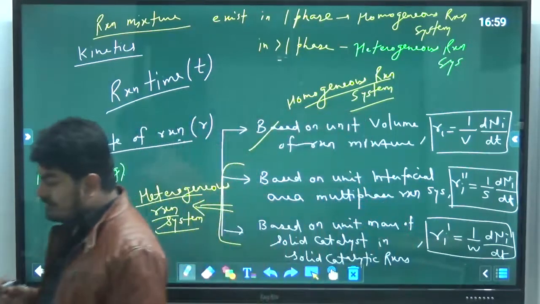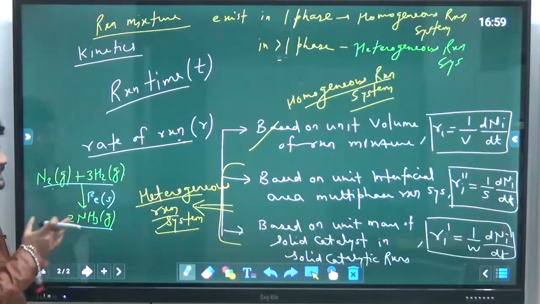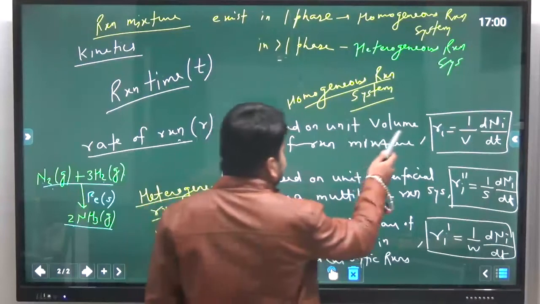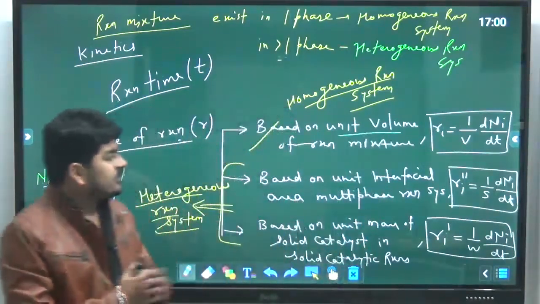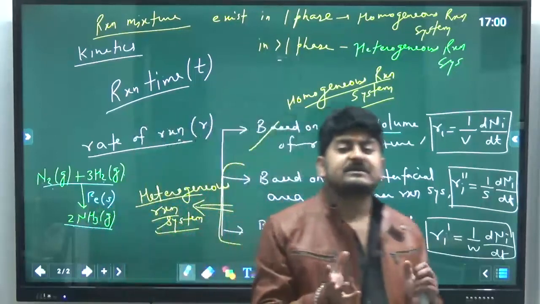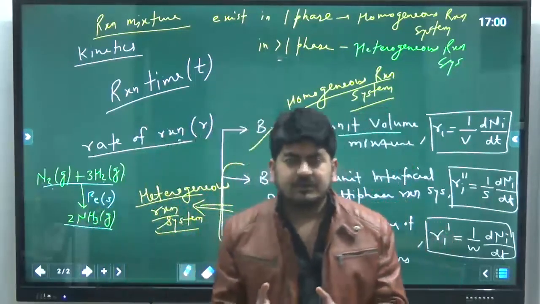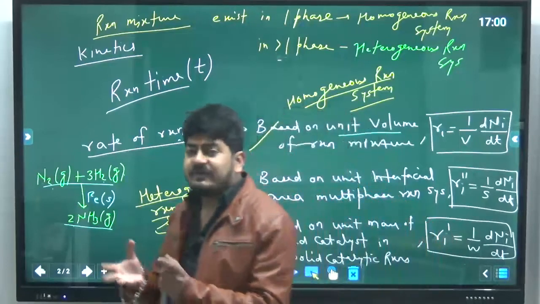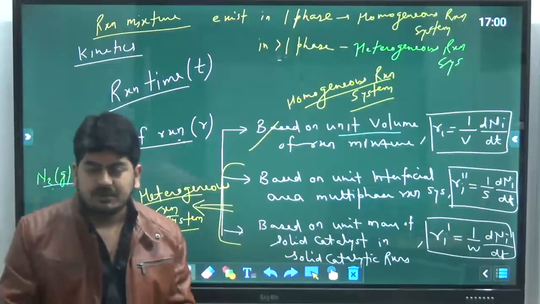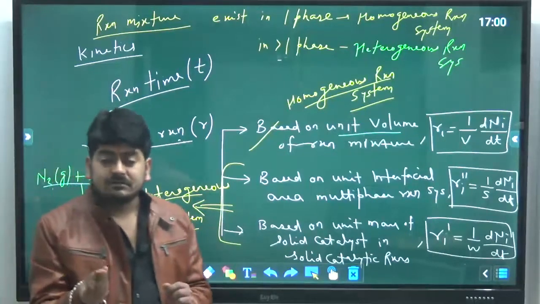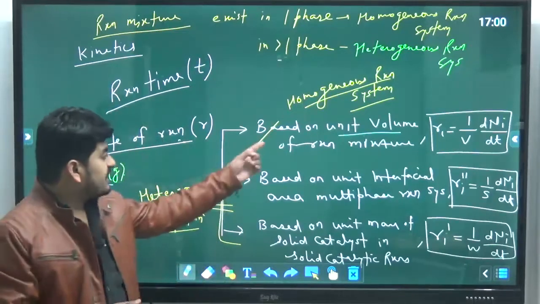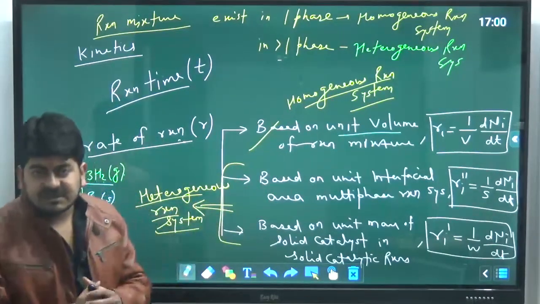Okay, so this is something about the rate of reactions. If I talk about the first case, based on unit volume of reaction mixture, I hope you are well aware that we can measure the volume of a single phase only. If there is a mixture having two or more phases, we cannot measure the combined volume of that mixture, because we have to measure the volume of each phase separately. So that's why the first method cannot be used for heterogeneous reaction systems.